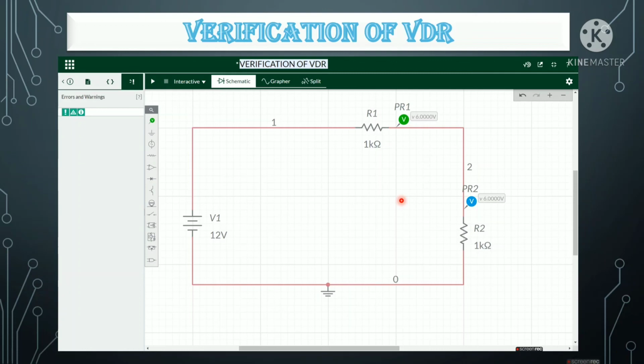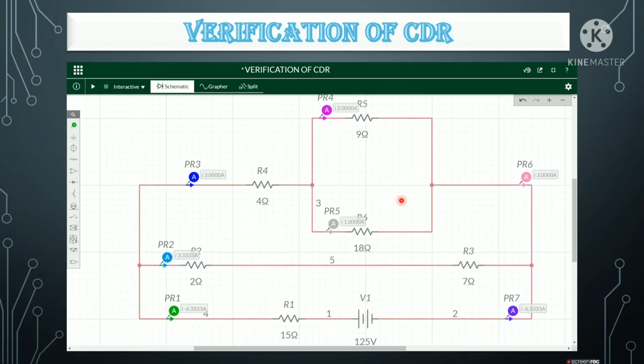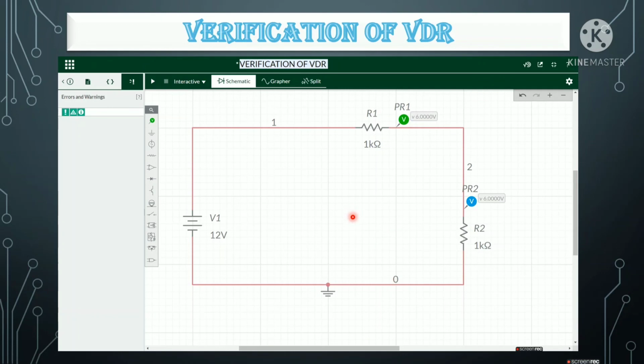That's all. I have introduced you to the concept of the voltage division rule and current division rule, and I have explained certain examples of those, and verified them in Multisim, showing how the current will be divided and how the voltage will be divided. And I have reached the end of my mini project.